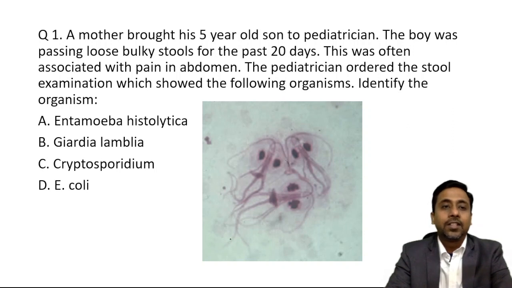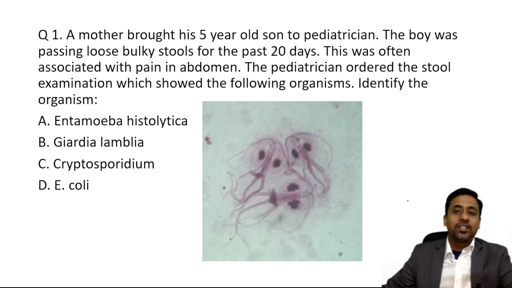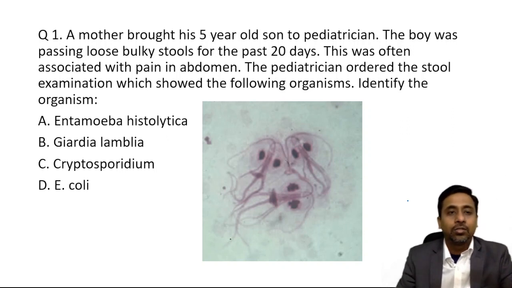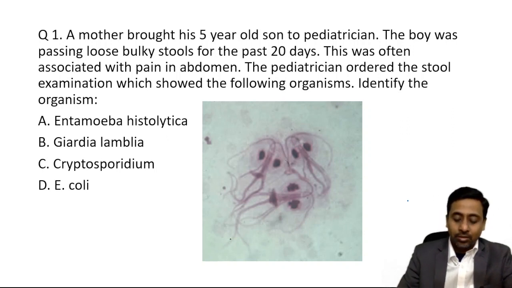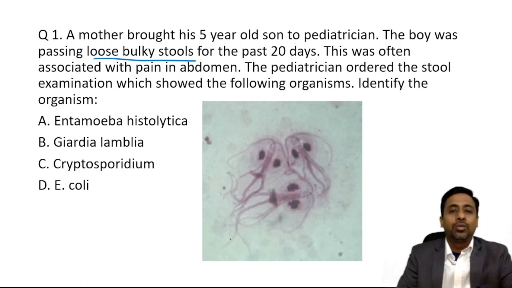So the first MCQ. A mother brought her 5-year-old son to a pediatrician. The boy was passing loose bulky stool for the past 20 days. This was often associated with pain in the abdomen. The pediatrician ordered a stool examination which showed the following organism. Identify the organism. So what is mentioned in the question? Loose bulky stool. Loose bulky stool is usually because of fat malabsorption.